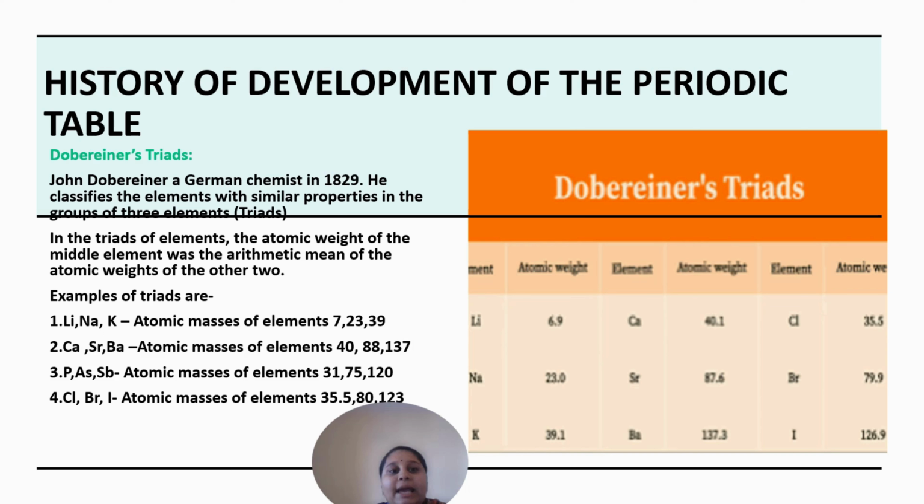The nuclear charge of a metal is equal to its atomic number. Hence, Moseley related the properties of the elements with their atomic number and gave the new periodic law. So this is the modern periodic table, or long form of the periodic table.